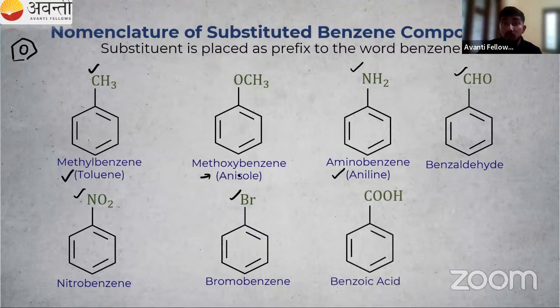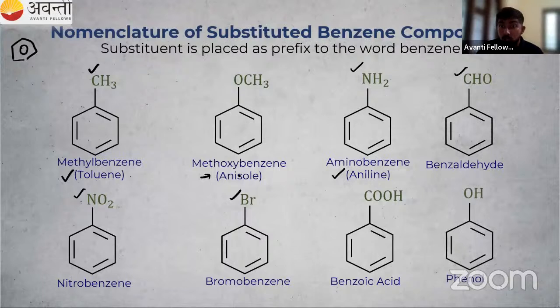Then COOH, what is that? Carboxylic acid. So the COOH group attached to the benzene ring is known as benzoic acid, oic acid. So benzaldehyde, then acid. Then one more example for you, which is also very important. The OH group, we will call it alcohol, right? But if the OH group is attached to the benzene ring, there is a different name for that. That is known as phenol. You have to just remember it; it is given in the NCERT. We have toluene. In the next class, I will ask you: what do you mean by anisole? You have to draw the structure: benzene ring, OCH3. What is phenol? Benzene ring, OH group.